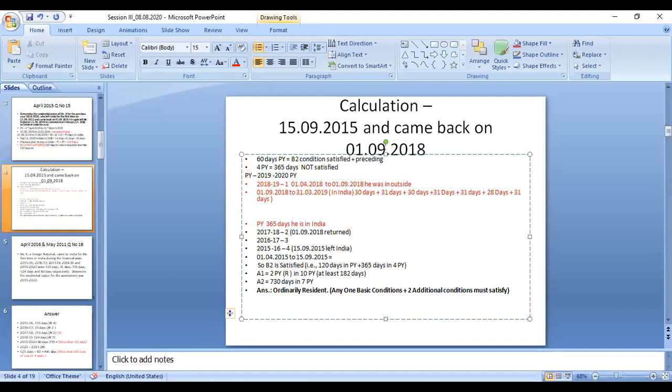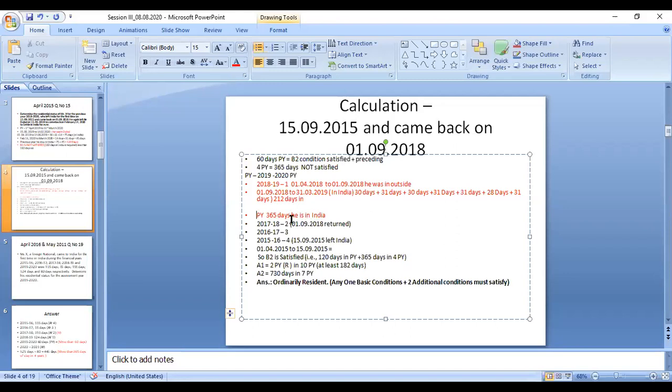30 days, 1, 2, 3, 4, 5, 6, 180 plus 28 plus. 212 days only. 212 days. Not in India.